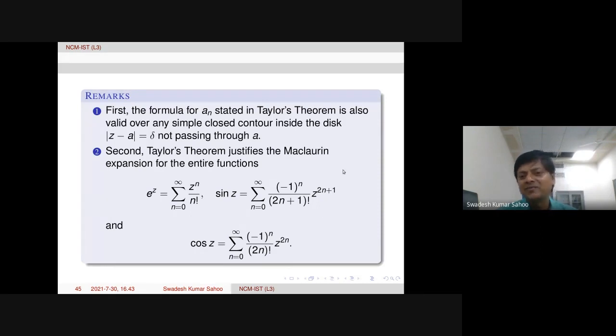And we know the formula: nth derivative at 0 over n factorial. So the nth coefficient can be computed. Of course, depending on the function, the complexity will vary, but these are simple functions, so this can be computed easily.